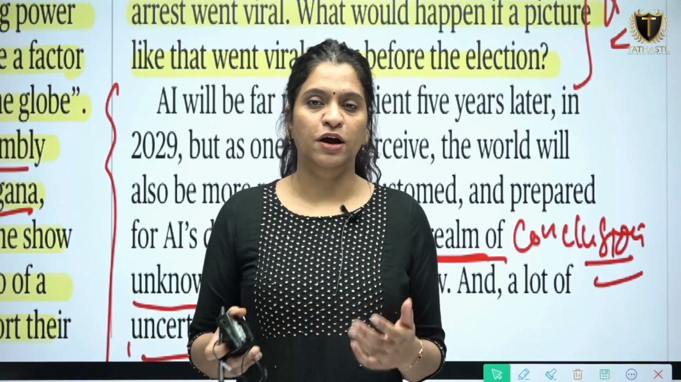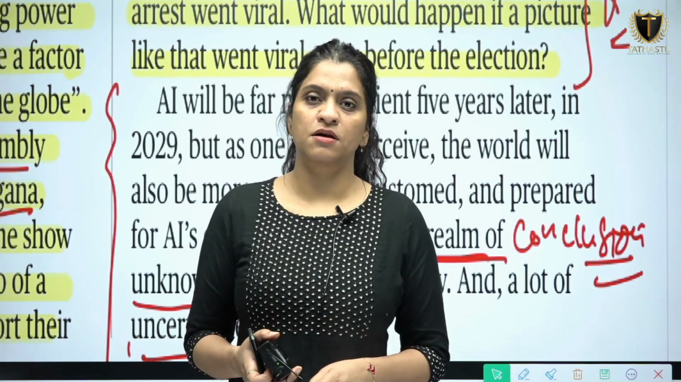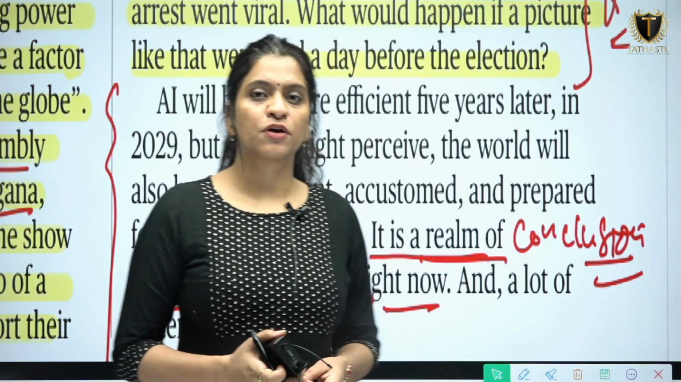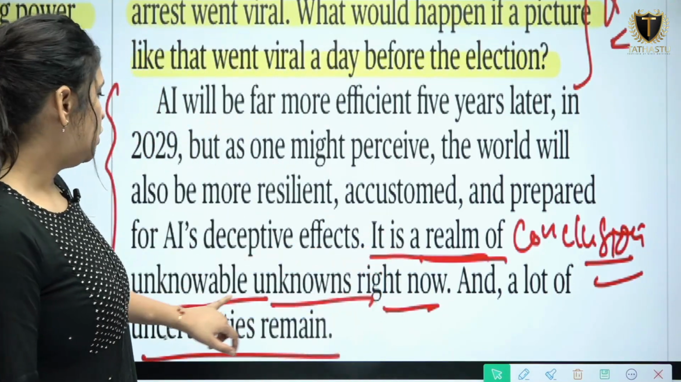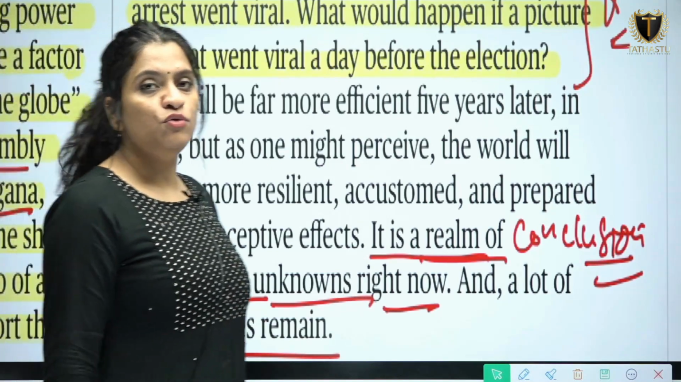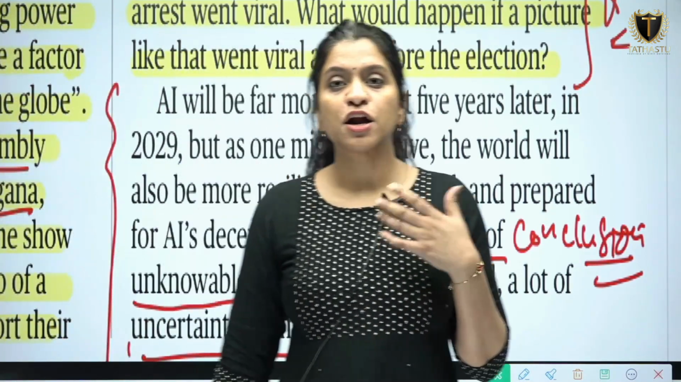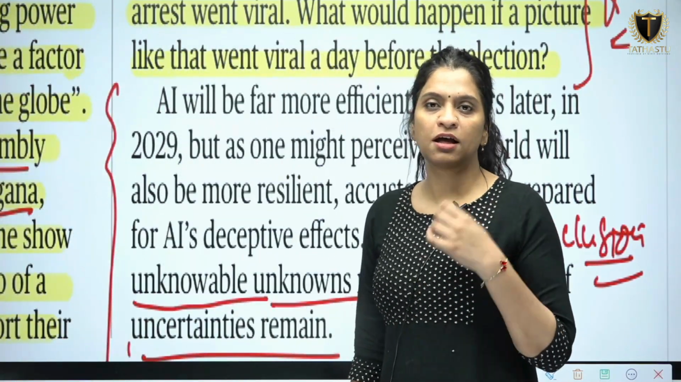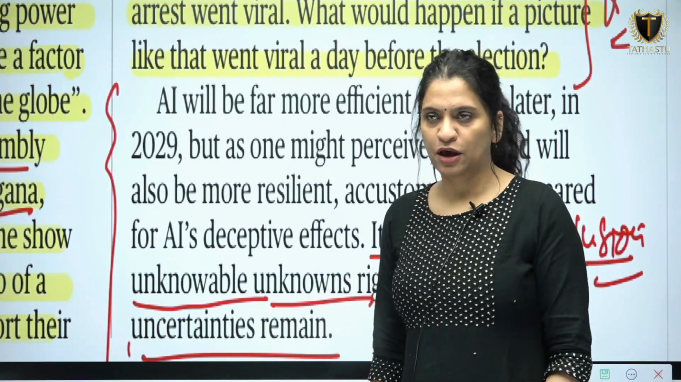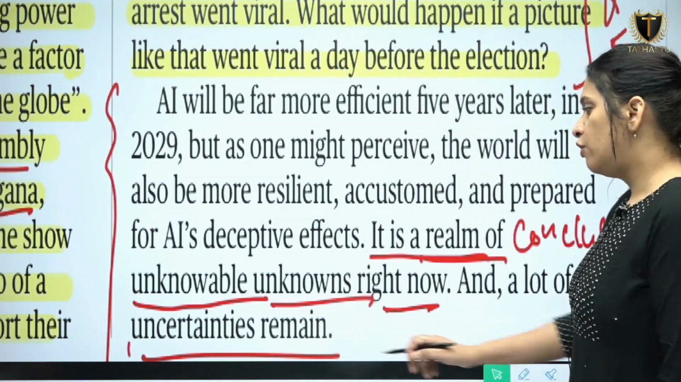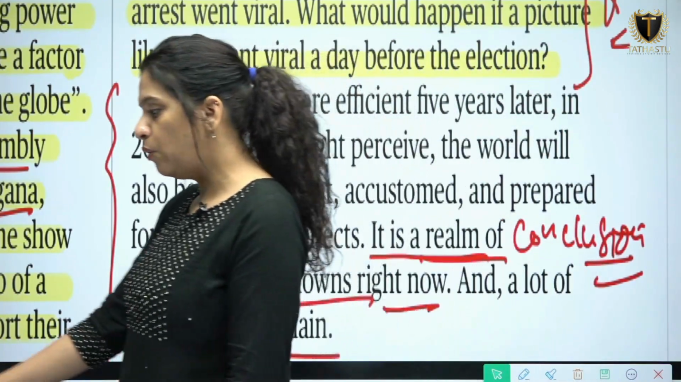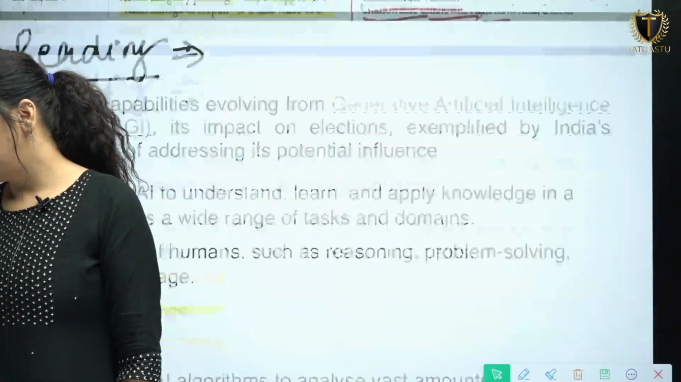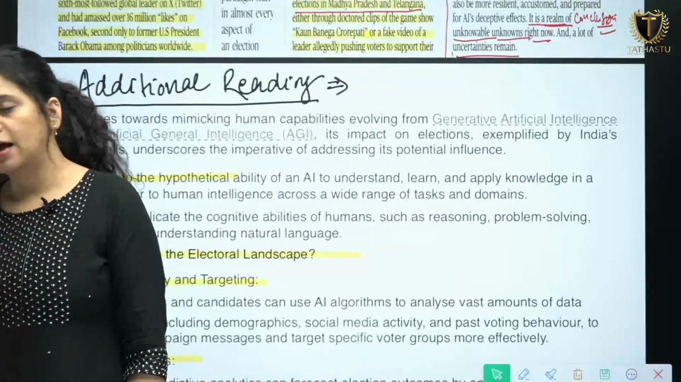So let's see what kind of election outcome will be seen in India if there is use of AI. Then it is a realm of unknowable unknowns. So it says that the use of AI is a realm of unknowable unknowns. ना जानते हम ना पहचानते कि इसका result क्या होगा. And a lot of uncertainties remain. So बहुत सारी uncertainties remain हैं. So this is how some of the positive and negative instances of AI have been mentioned.